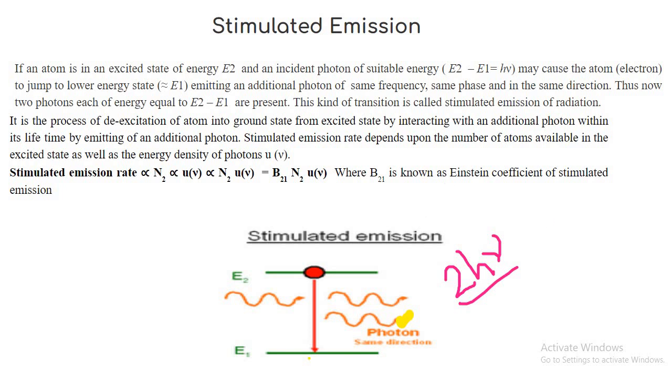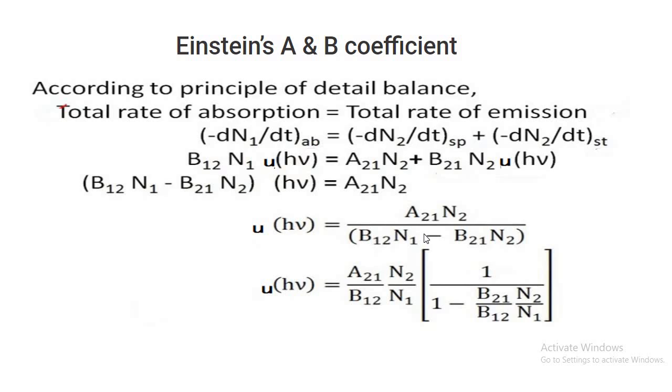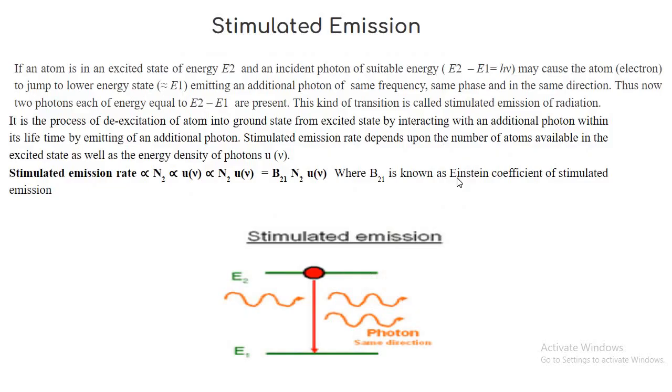Now comes the most important part, which is known as Einstein's A and B coefficients. To know about the Einstein coefficients, Einstein was trying to explain that the total rate of absorption is equal to the total rate of emission. This is the obvious process: how much energy will be absorbed, this much energy will be released. Now there will be the absorption part, spontaneous emission and stimulated emission. We should know what the dependent parameters are for the absorption and emission processes.